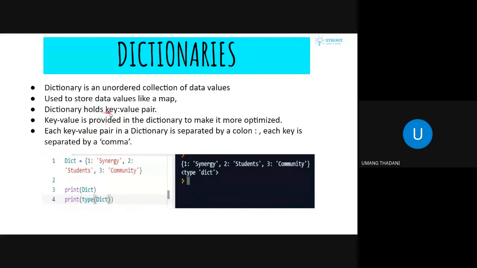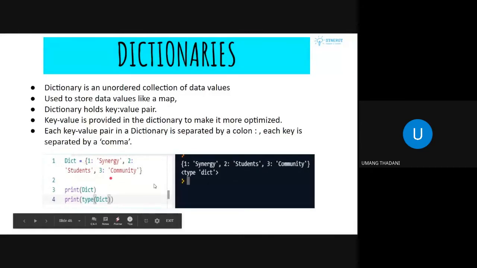So you have a key and you have a value. Over here in the example, as you can see, one is the key, then you have specified its value. So one is synergy, two is the key and its value is students, three is the key and its value is community. Now one example where you can actually see this is, for example, if I have name over there.